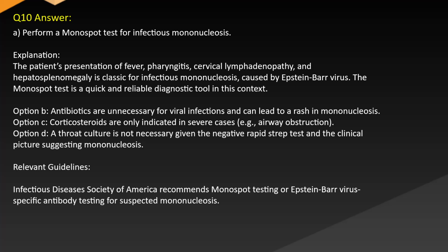Option B. Antibiotics are unnecessary for viral infections and can lead to rash in mononucleosis. Option C. Corticosteroids are only indicated in severe cases, e.g., airway obstruction. Option D. Throat culture is not necessary given the negative rapid strep test and the clinical picture suggesting mononucleosis. Relevant guidelines: The Infectious Diseases Society of America recommends monospot testing or Epstein-Barr virus-specific antibody testing for suspected mononucleosis.